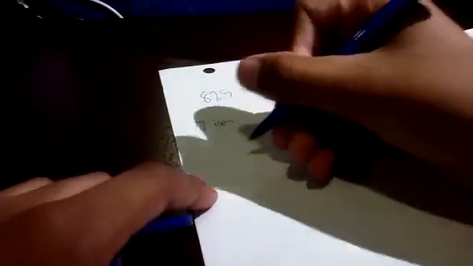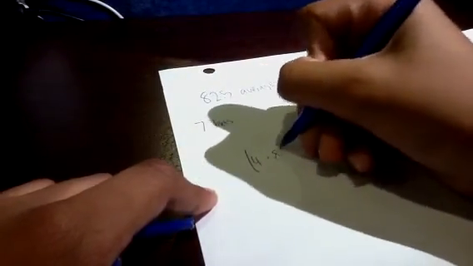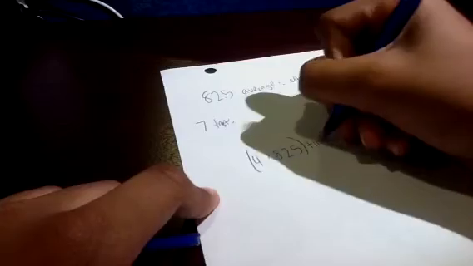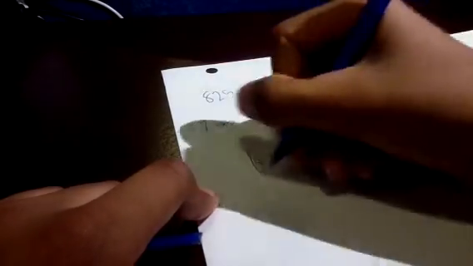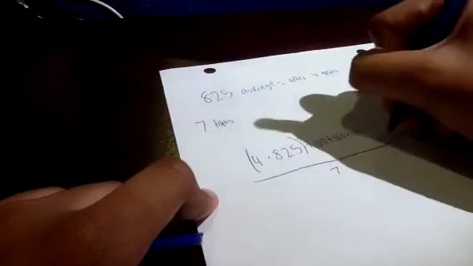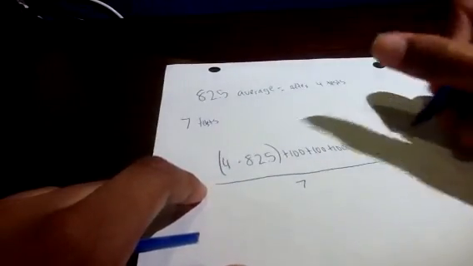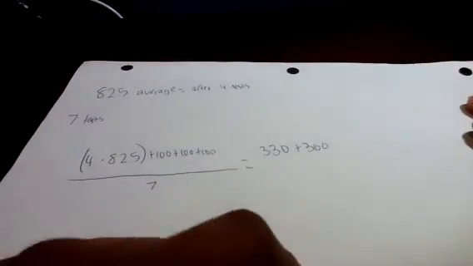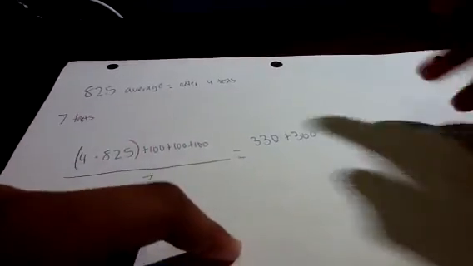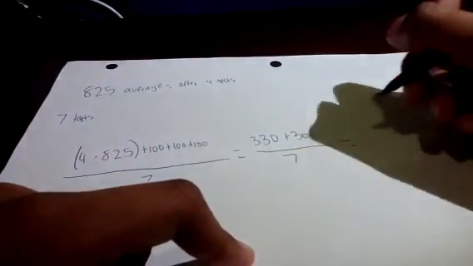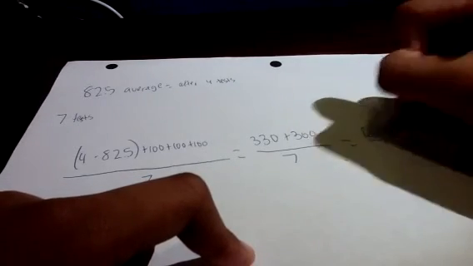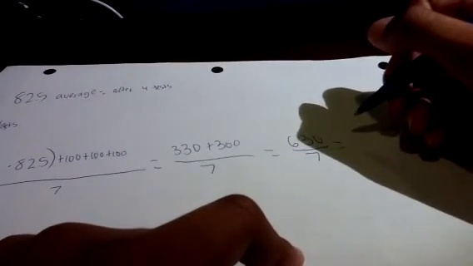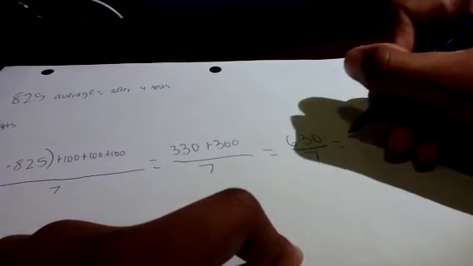So this is a model. We have 4 times 82.5 plus 100 plus 100 plus 100, over 7. So 4 times 82.5, we already said it was 330, plus 300. So 100 times 3, 300, over 7. So we have 630 divided by 7. Wow, I didn't even think it was going to work out. Okay, 630 divided by 7, you get 90.